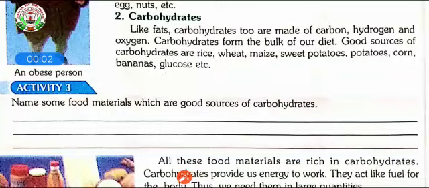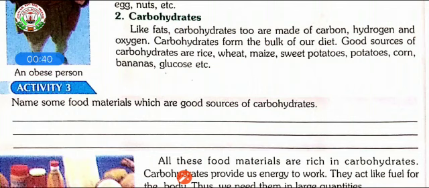Very good morning, students. Let's continue our second chapter, components of food. In the previous classes, we already discussed six types of nutrients, including fats, and three types of food divided on the basis of nutrients: energy-giving food, protective food, and bodybuilding food. In energy-giving food, we already discussed fats, and carbohydrates also come under the energy-giving food category. So today we'll discuss carbohydrates.